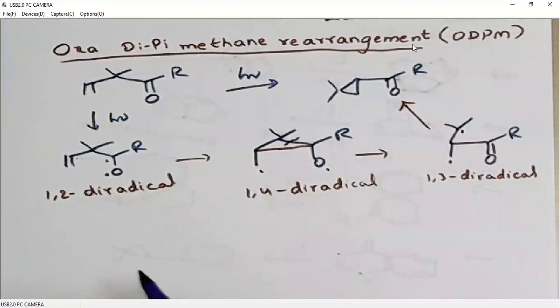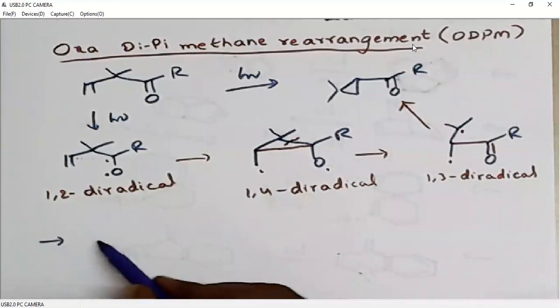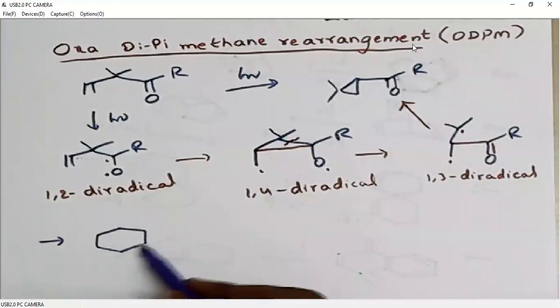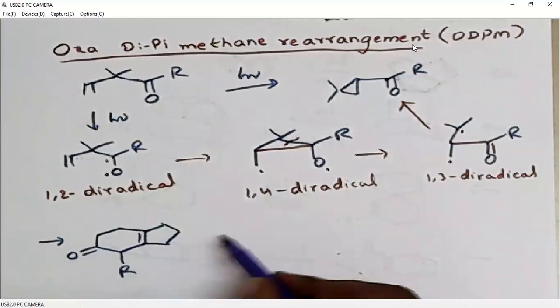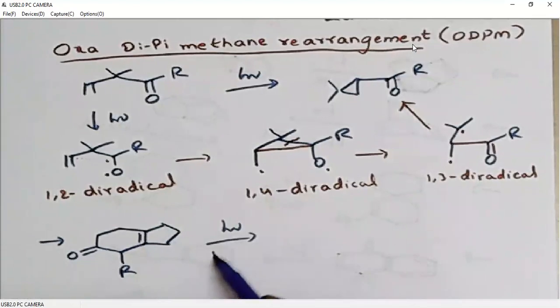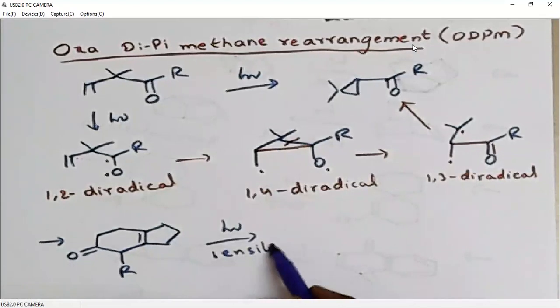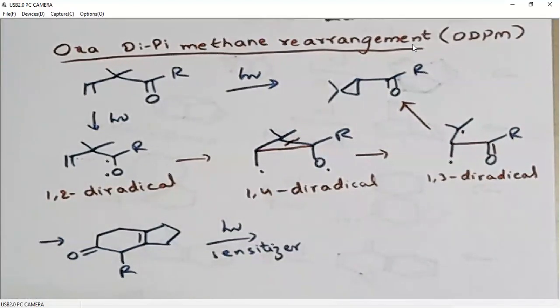Now we will take some practice problems. When we use a sensitizer, it generates a triplet system. When we don't use a sensitizer, it generates a singlet system. Now, there will be a bond formation between these two carbons.